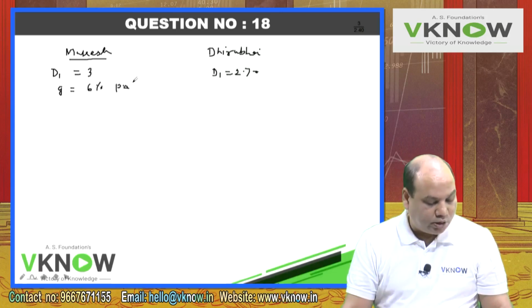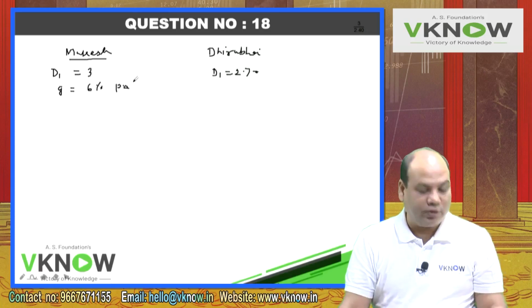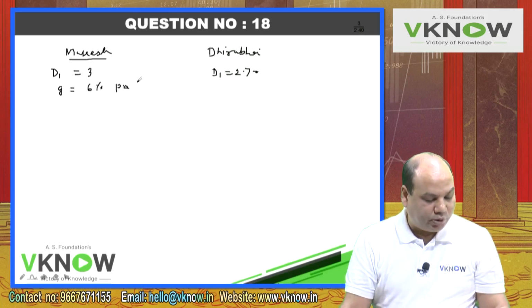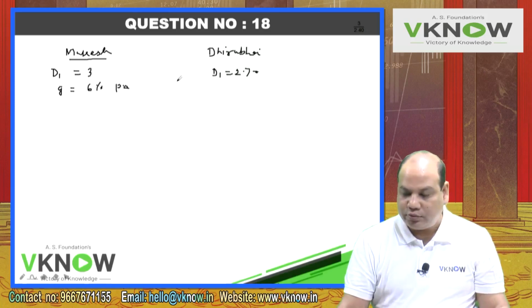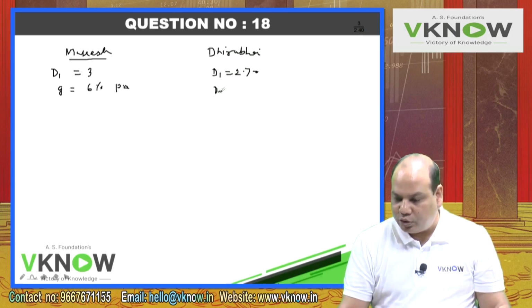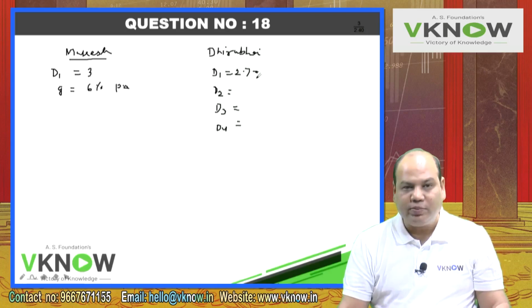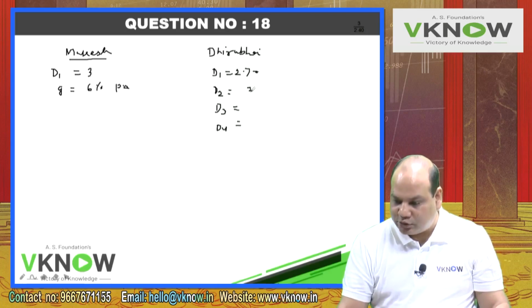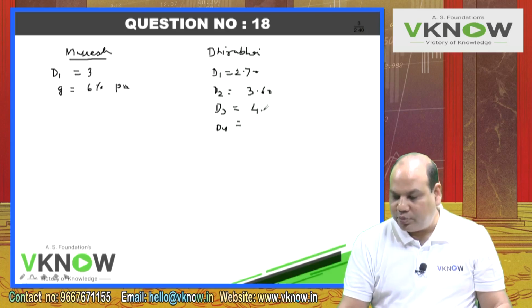And what about Dhirubhai? Dhirubhai dividend will grow at a high annual compound rate of 33 1/3% until a dividend of rupees 6.40 per share is reached in year 4. So it will become 2.70, plus 33 1/3%, 3.60, plus 33 1/3%, 4.80, 6.40.